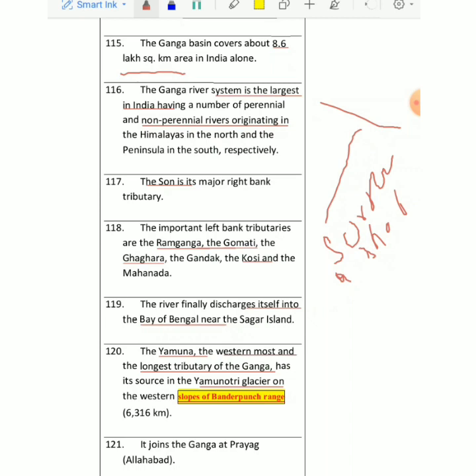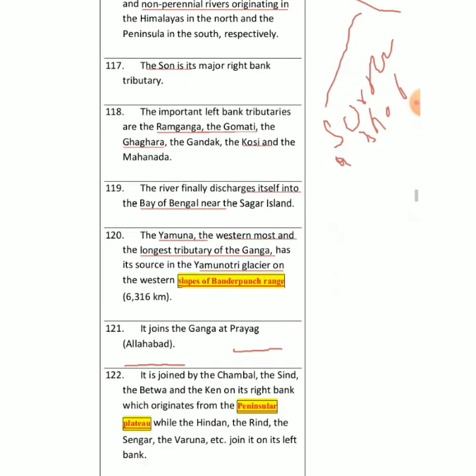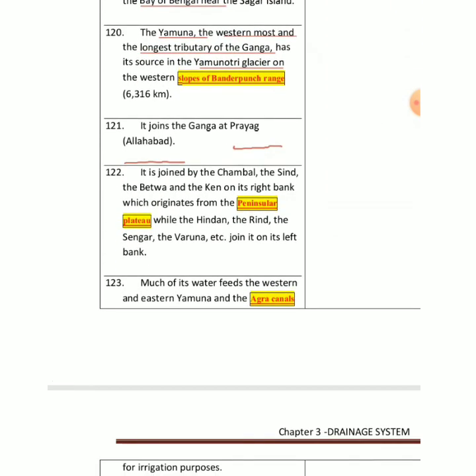This Yamunotri glacier is located at a slope of Bandarpanch range, that is 6,316 meters. Where Yamuna meets Ganga, that is at a place called Prayag. Allahabad को प्रयाग भी बोलते हैं, right? This is very important for us. Allahabad is very, very important for us. हम लोगों को टाइम का देखना है तो we have to consider Allahabad. That's very important, right? Then we have a river called Chambal, that is near Gwalior.